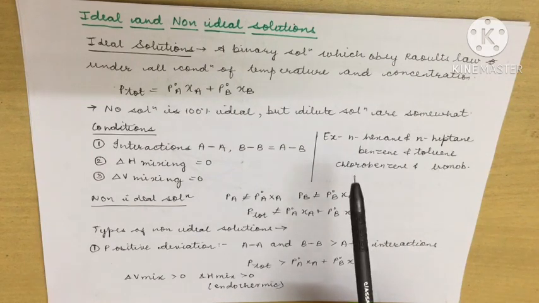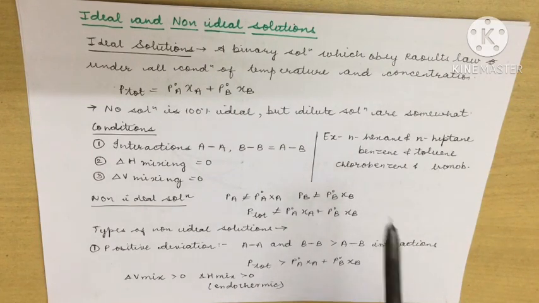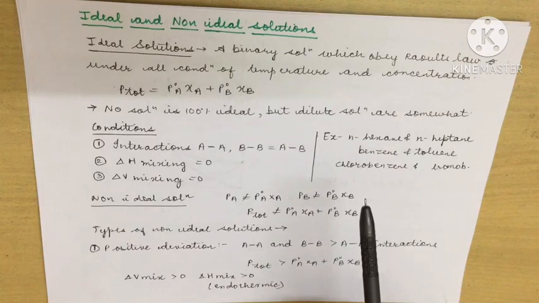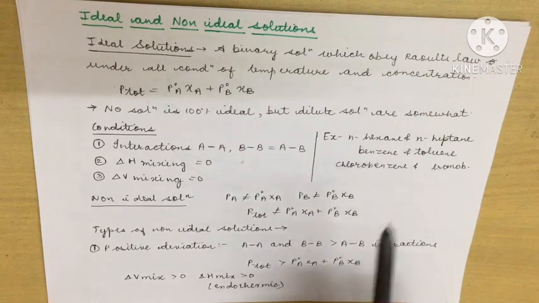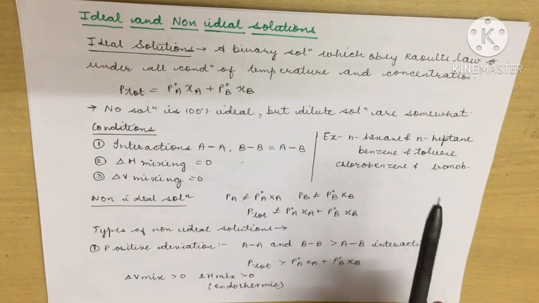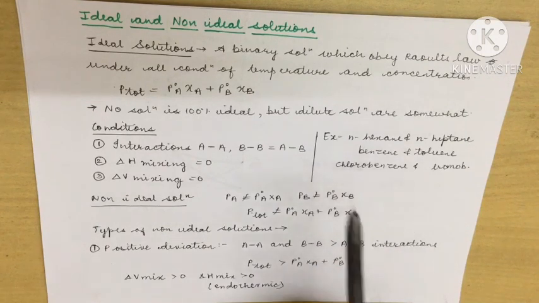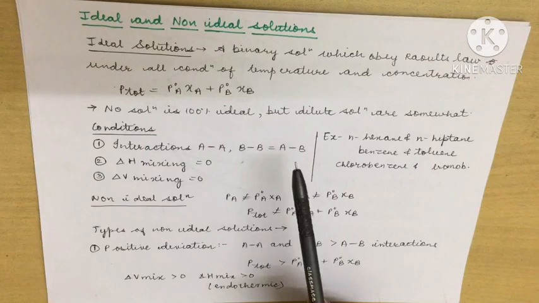But in Raoult's law we understood that it is for that case where we have two volatile components which are forming a binary solution, whereas it is not in the case of Henry's law. In Henry's law we talk about the gases. Now we are discussing ideal and non-ideal solutions.